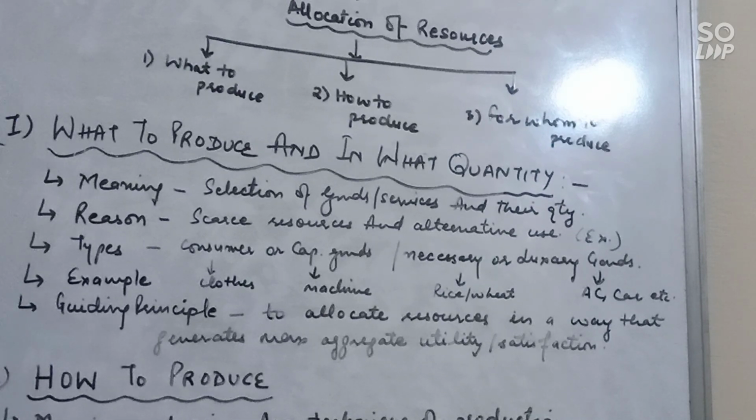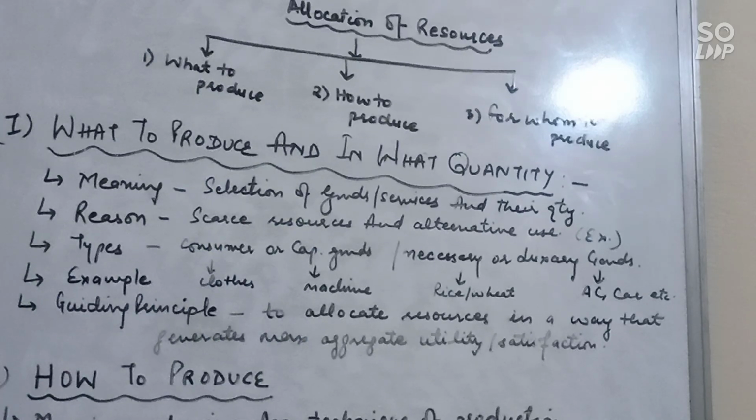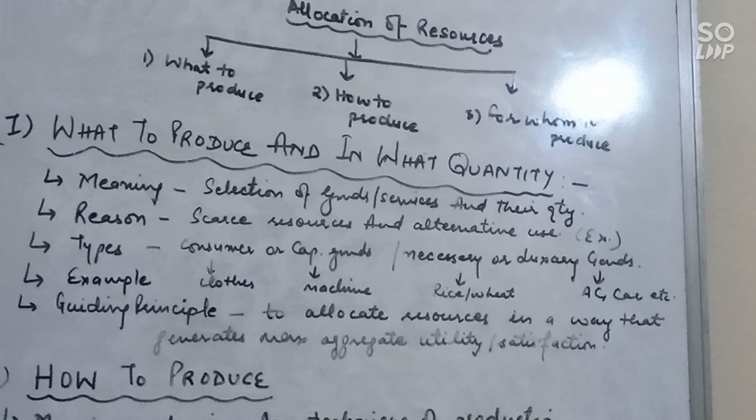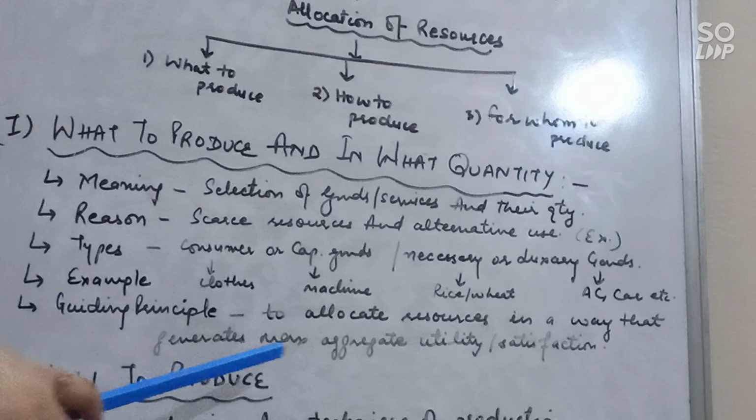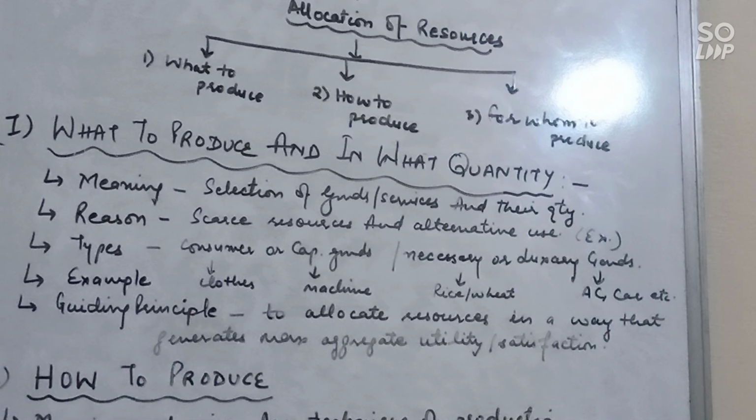So this problem arises due to two reasons: because we have limited resources, scarce resources, and these resources have alternative uses. So last is guiding principle. So how producer will decide what to produce? So the guiding principle is that to allocate resources in a way that creates maximum aggregate utility or satisfaction. So you have to write all these points if you want full marks. Okay, no need to write the heading. I am just writing it for your convenience. Okay, so I will give you the notes, learn from that.